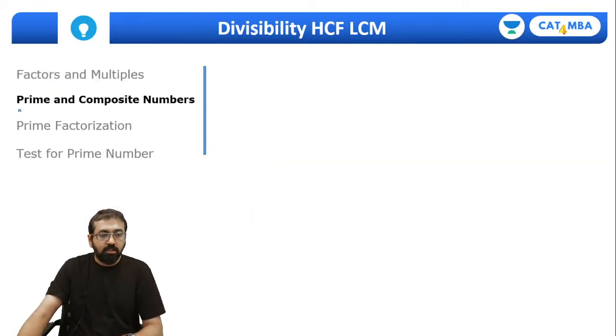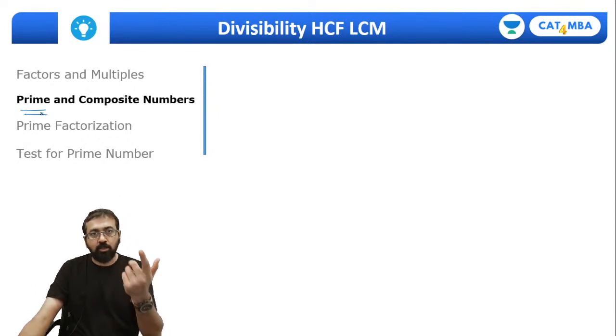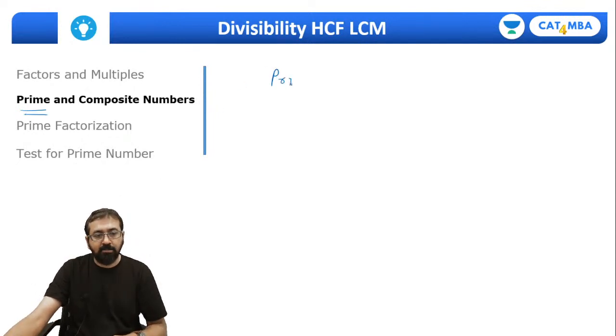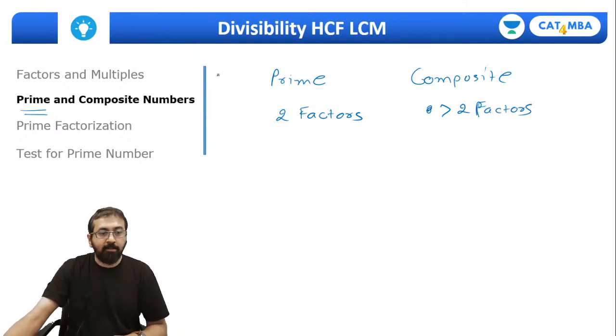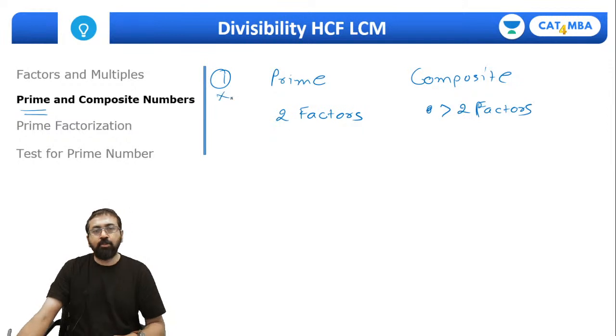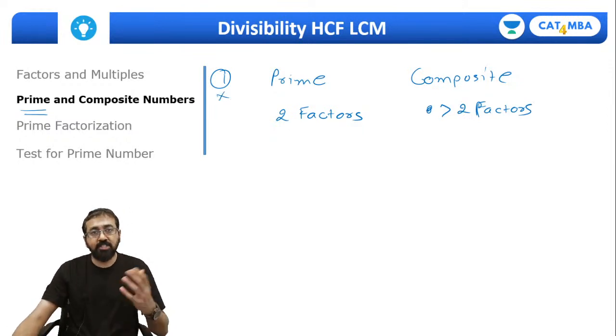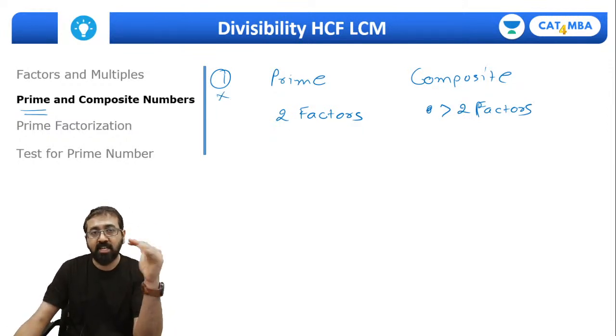In fact, the numbers which have just 2 factors I'll call prime numbers. So prime numbers have only 2 factors, and composite numbers have more than 2 factors. Please remember, 1 is neither prime nor composite. 2 is the first prime number, and all other prime numbers are odd. So 2 is the first and only even prime number, right?